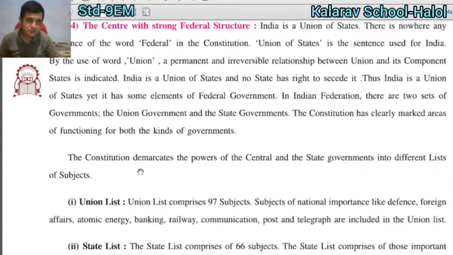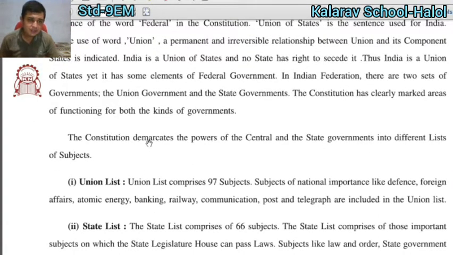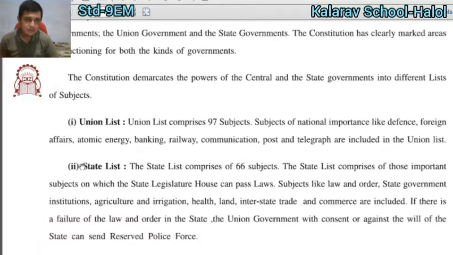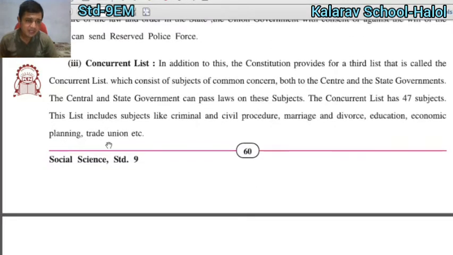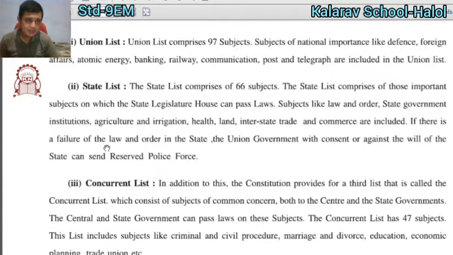The constitution demarcates the power of the central and the state government into different lists of subjects. There are 3 types of lists. Number 1 is union list, number 2 is state list, and number 3 is concurrent list.